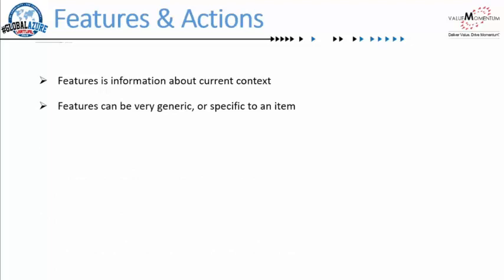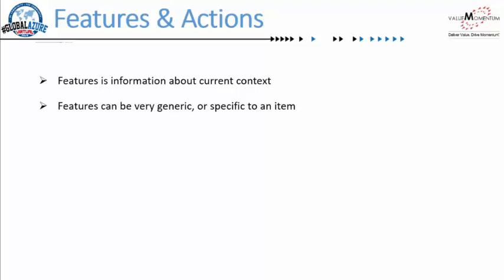Features and actions. These are two important things to understand when we are designing or creating Azure Personalizer. Features is any information which describes the current context. Now, current context could be physical context as well as logical or software component context. When I say physical context, it could be the weather, the time of the day, or part of the year, or if there is any special occasion going on like Valentine's Day or Children's Day or Mother's Day, all this could be an added context feature as well.